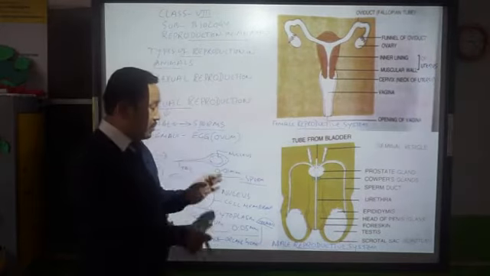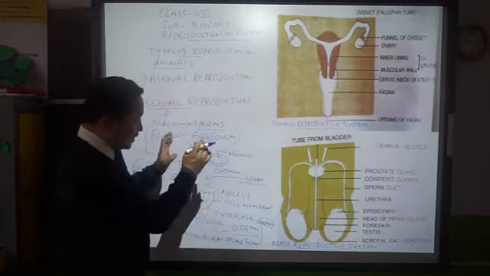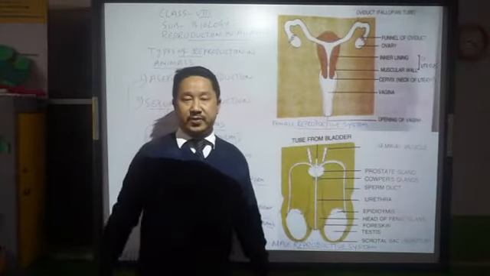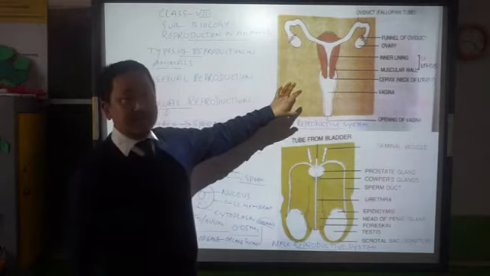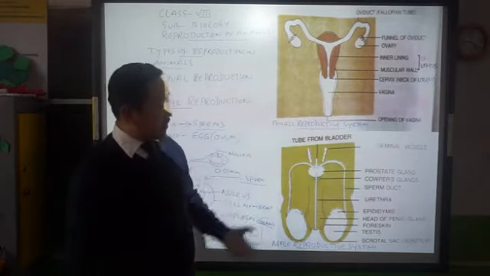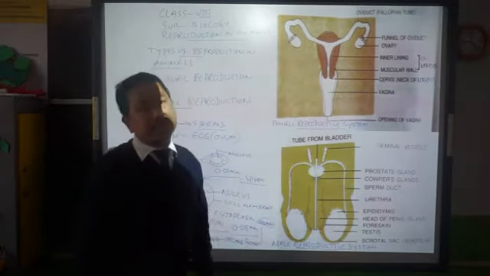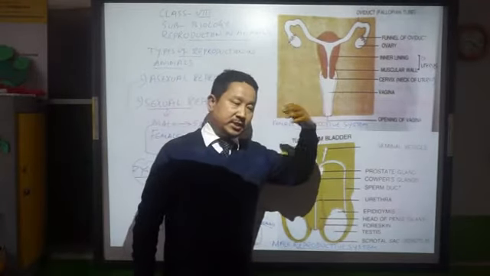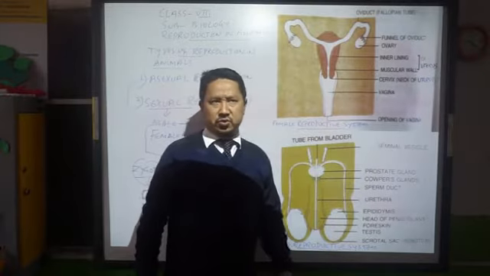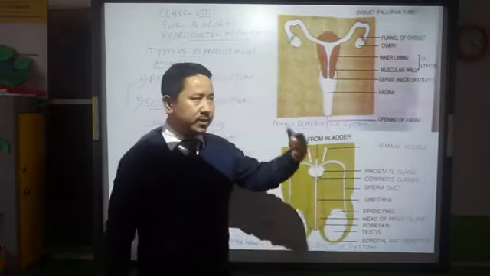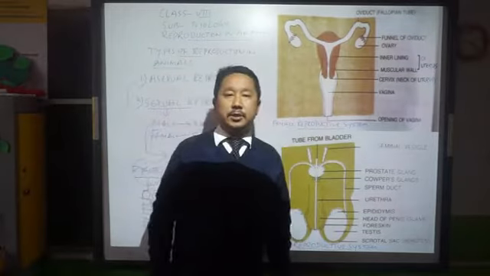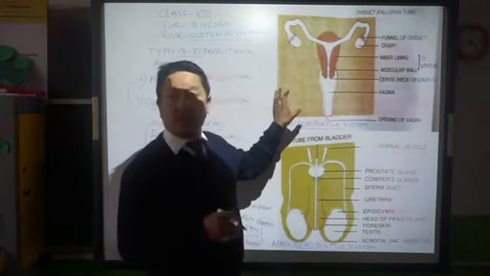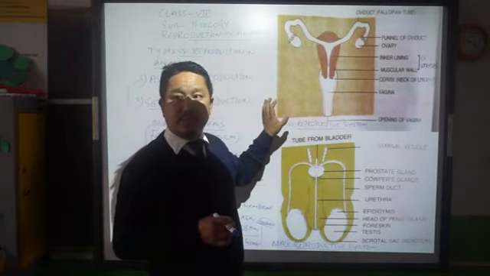That's how it happens. Before reaching that far, let us first talk about the female reproductive system, then similarly we'll talk about the male reproductive system. This is all there in 9th, 10th, even 11th and 12th, the same things that you have to learn in the higher classes, but a little bit in depth. So here, we'll talk about the female reproductive system first.